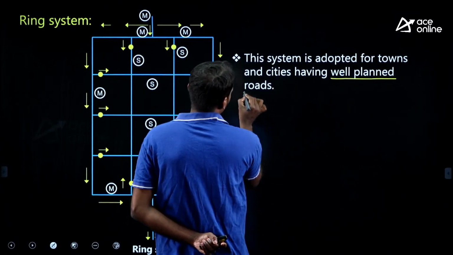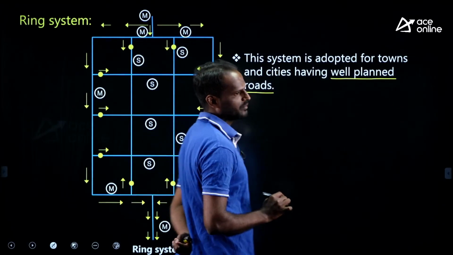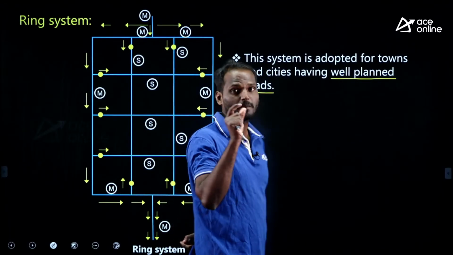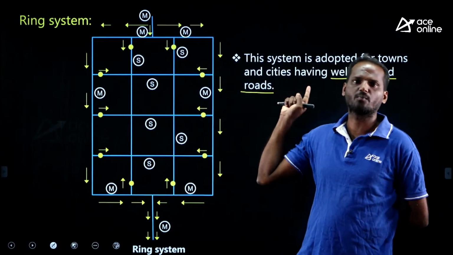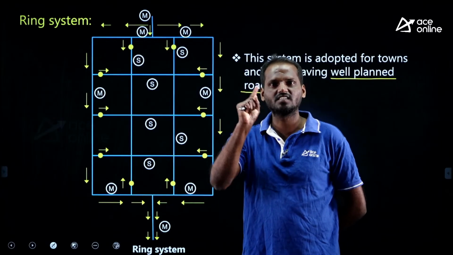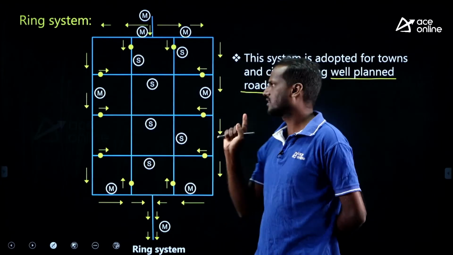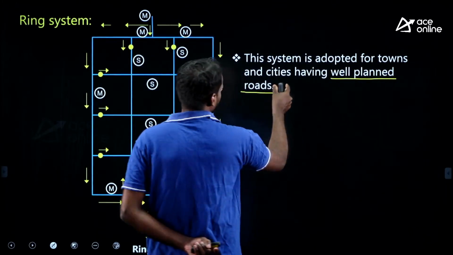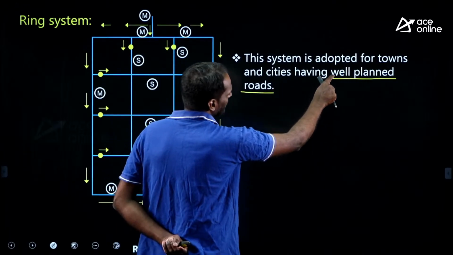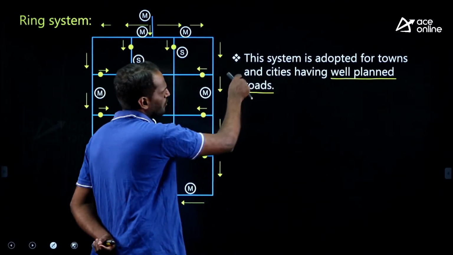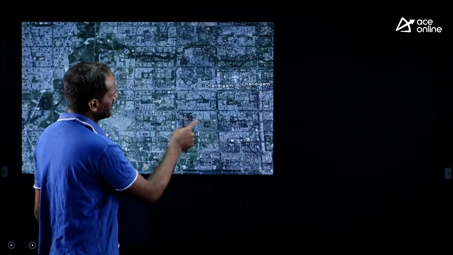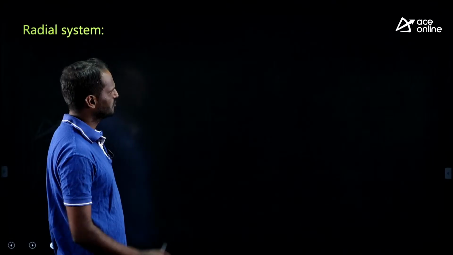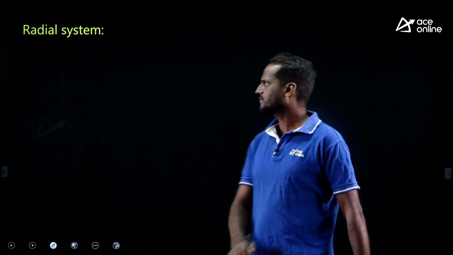In one of the previous year service commission exams, they have clearly said for well planned roads, the circular system is adopted. For a well planned city, it is the gridiron system. Remember, this is the most confusing point here. The ring or circular system is adopted for well planned roads, but for a well planned city, it is the gridiron system. Remember this carefully, otherwise you will commit a silly mistake here, okay.